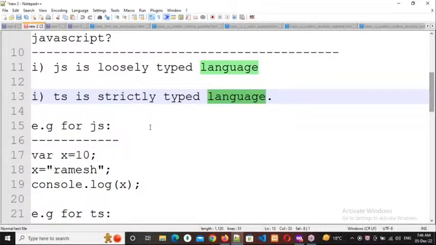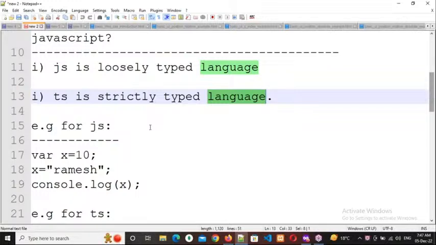But in the loosely typed languages, no need to tell.